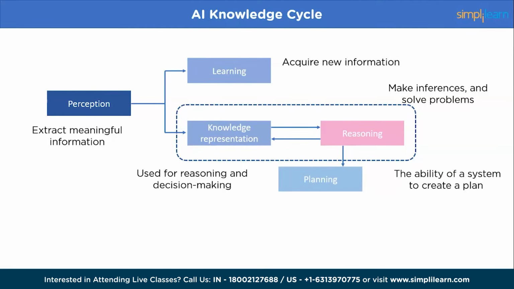Planning is creating a sequence of actions to achieve a goal. In the context of knowledge representation, planning refers to the ability of a system to create a plan of action based on its internal knowledge representation.